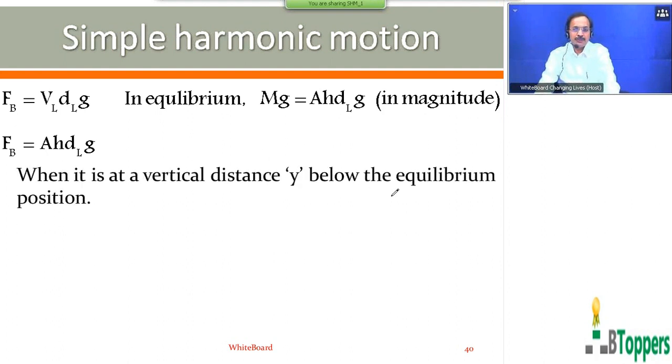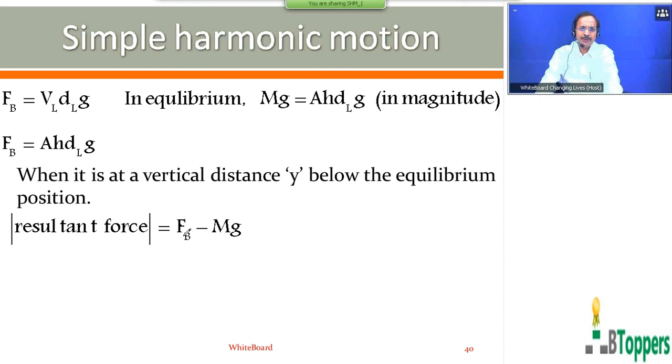So when it is at a vertical distance Y below the equilibrium position, the magnitude of the resultant force on the block is equal to the magnitude of the force of buoyancy in the upward direction minus the magnitude of its true weight mg. When the vertical length of the block immersed below the surface of the liquid is H, the magnitude of the force of buoyancy is AH dl g. The same way, when the block is further displaced below the equilibrium position by distance y, the vertical length of the block immersed below the surface of the liquid becomes H plus y. So in place of H I have taken H plus y for calculation of the magnitude of the force of buoyancy.